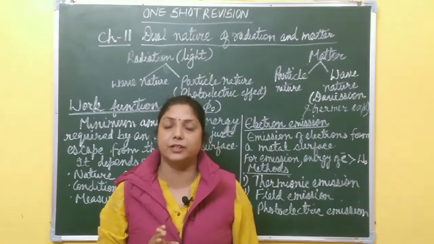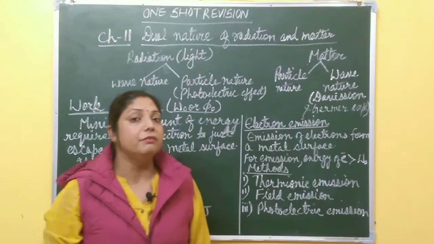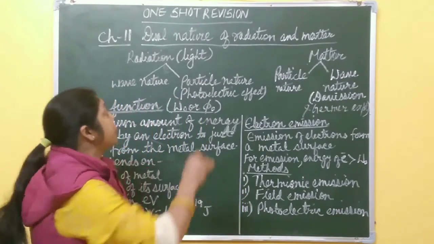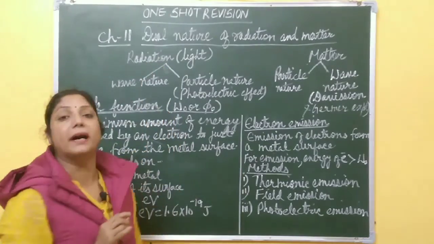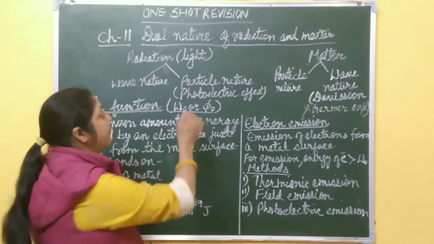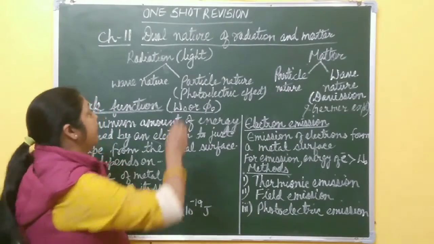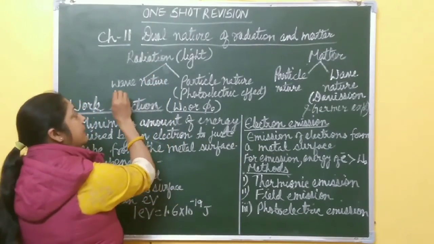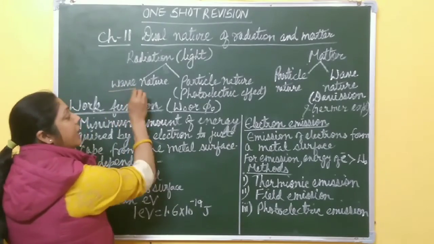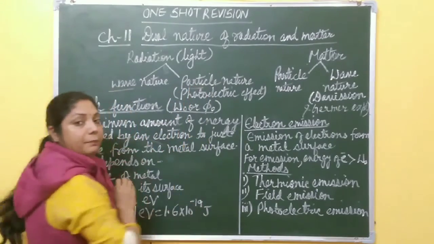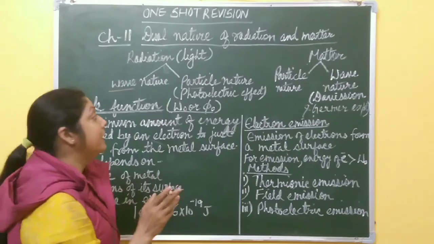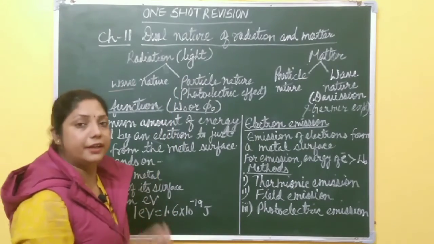That is one nature. But in this chapter we will prove that this radiation also has particle nature with the help of an experiment, that is the photoelectric effect, right? It means radiation has two natures. Sometimes it behaves like a wave and sometimes it behaves like a particle. This is called dual nature of radiation.